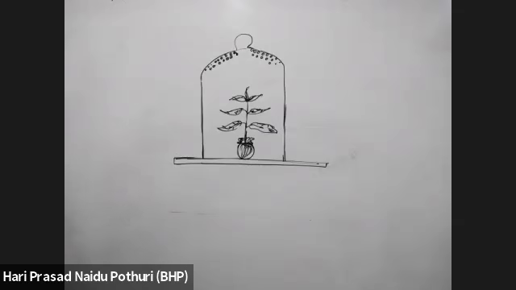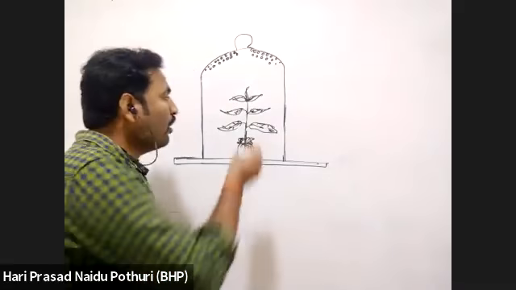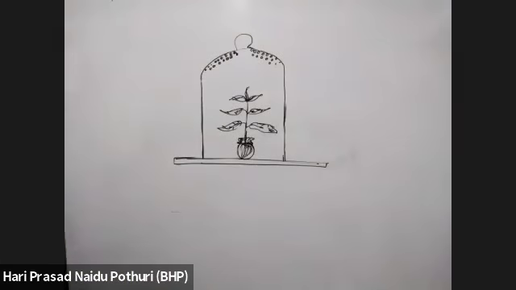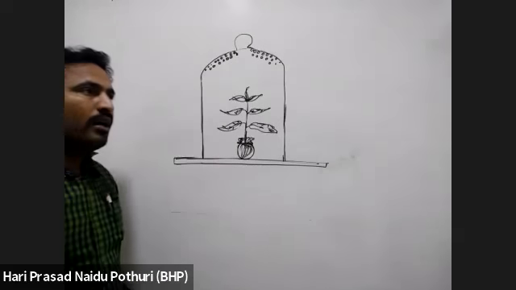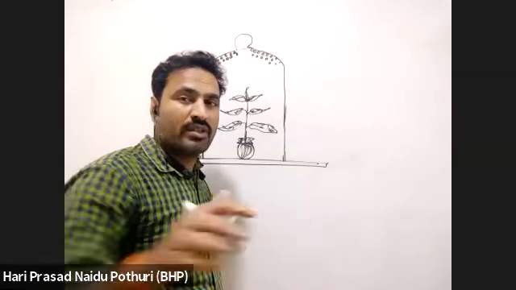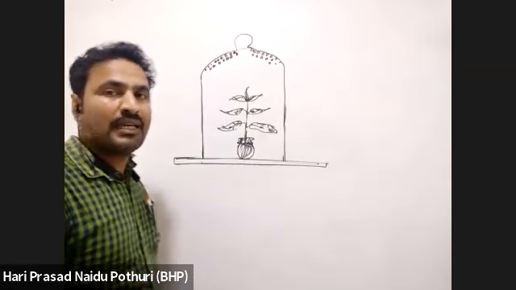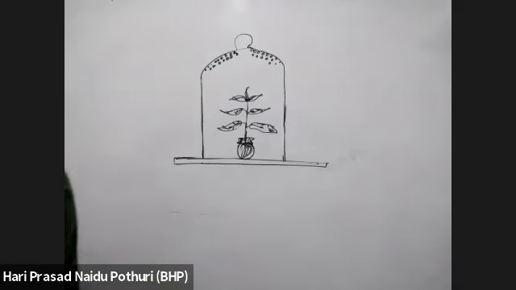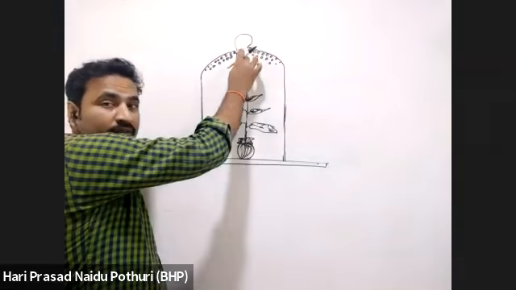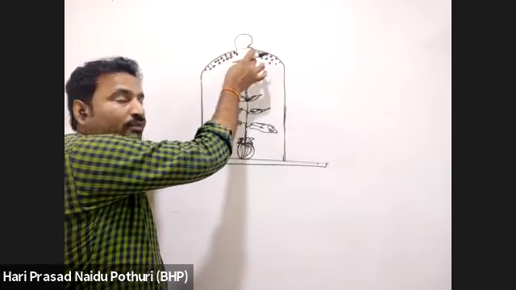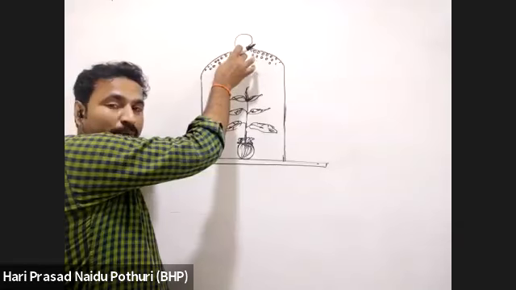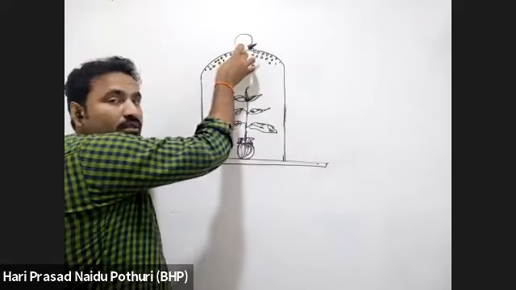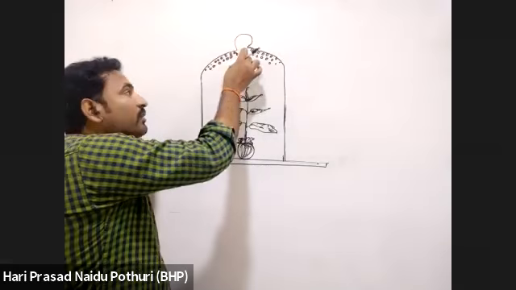At the same time, by using cobalt chloride, we can observe the color change: normal cobalt chloride, which is blue in color, will turn into pink color on combining with water molecules. A paper strip dipped in cobalt chloride we can place here.